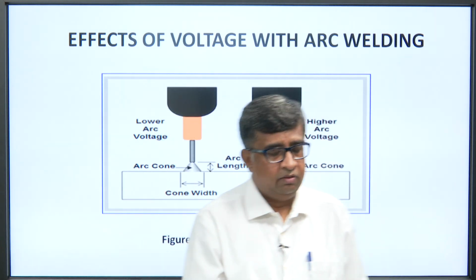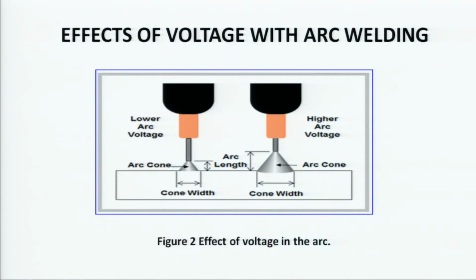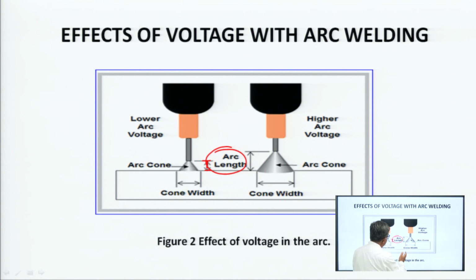This is the diagram where I have shown you two cones. Cone width is there, arc cone is there, and arc voltage. Arc length is this one. So, this is the arc length I have shown you. When you compare lower voltage arc, you can see here that the arc cone is not that much bigger as in higher arc voltage. The cone width is also not bigger, you are getting a smaller size cone width. So, the effect of voltage in controlling the arc is very important.